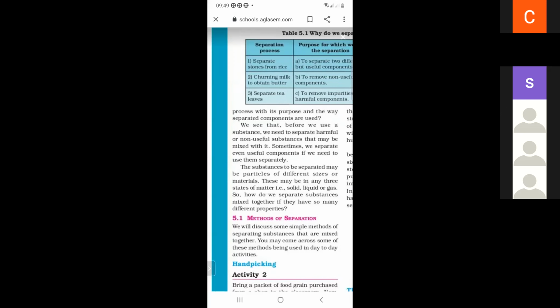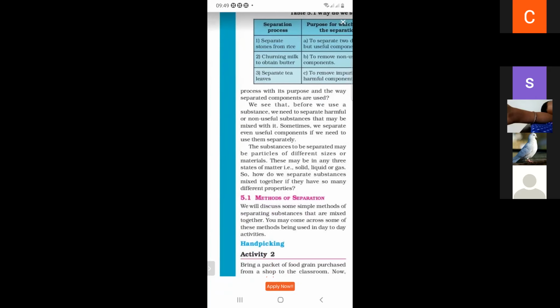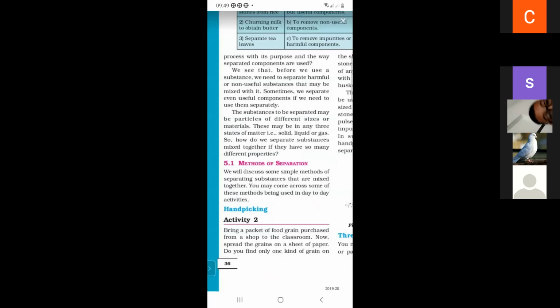Sometimes we separate even useful components if we need to use them separately. So separation is not only for non-useful substances, it is also for useful components. If we want to use the useful component, then separation is a necessity. The substance to be separated may be particles of different size or materials. There may be any of the three states of matter: solid, liquid, or gas. And how do we separate substances mixed together if they have so many different properties?